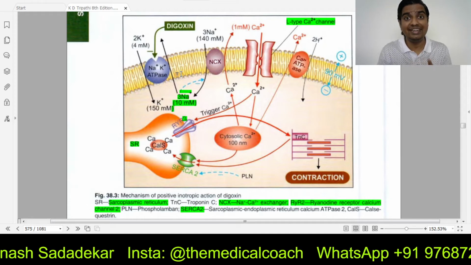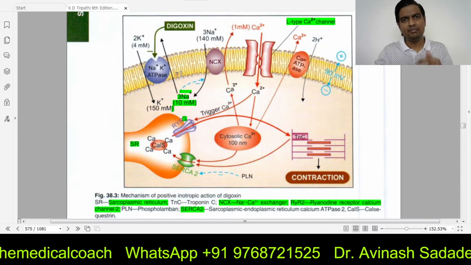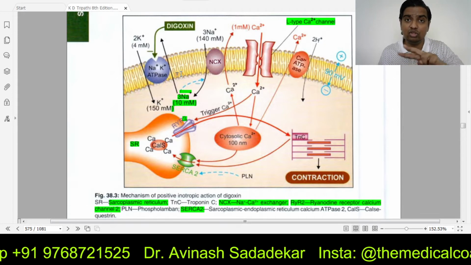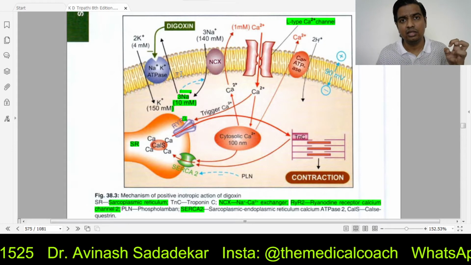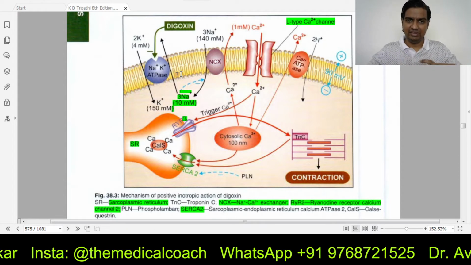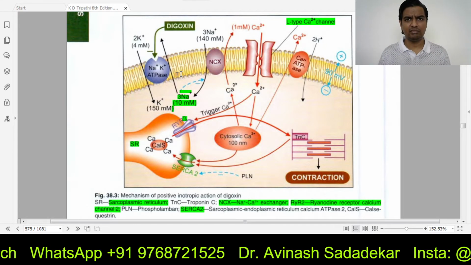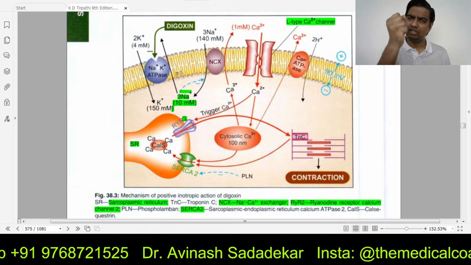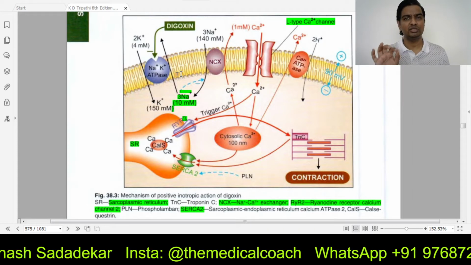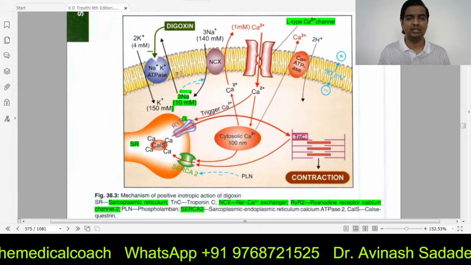So now instead of 110 ions of calcium, we have 112 ions of calcium. The same process will continue. 2 will remain back because the sodium calcium exchanger will not work. So 2 will go back into the SR. Now the SR has 104. You get the idea, right? Slowly and gradually, the SR will get loaded and loaded and loaded with calcium. And remember what I said at the start of this diagram explanation? The more the calcium, the more forceful the contraction of the heart. So digoxin, by blocking the sodium potassium ATPase pump, is slowly and gradually overloading the sarcoplasmic reticulum.